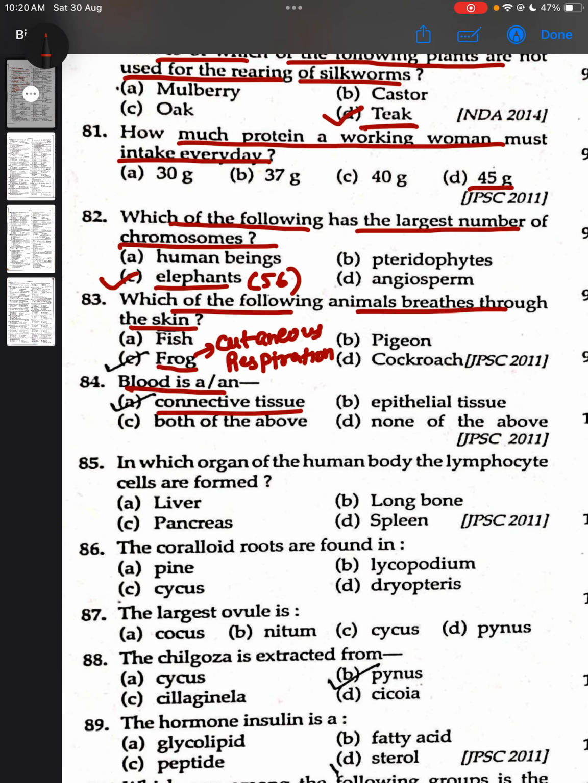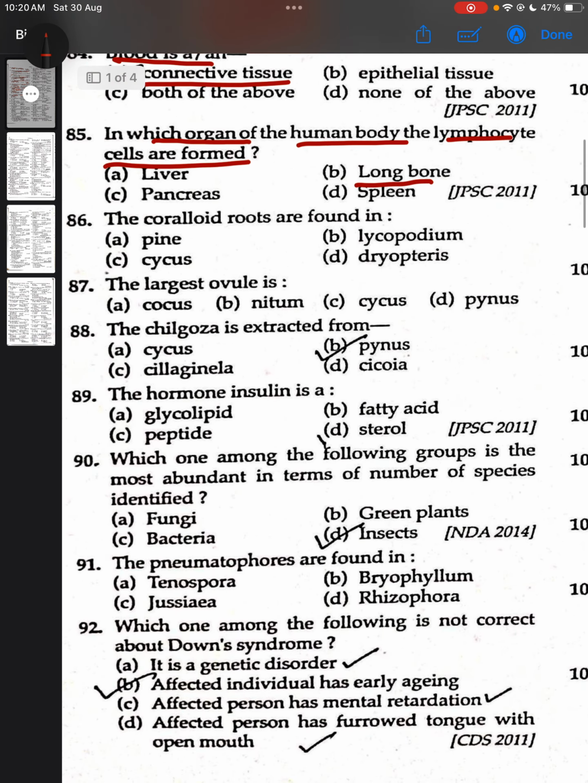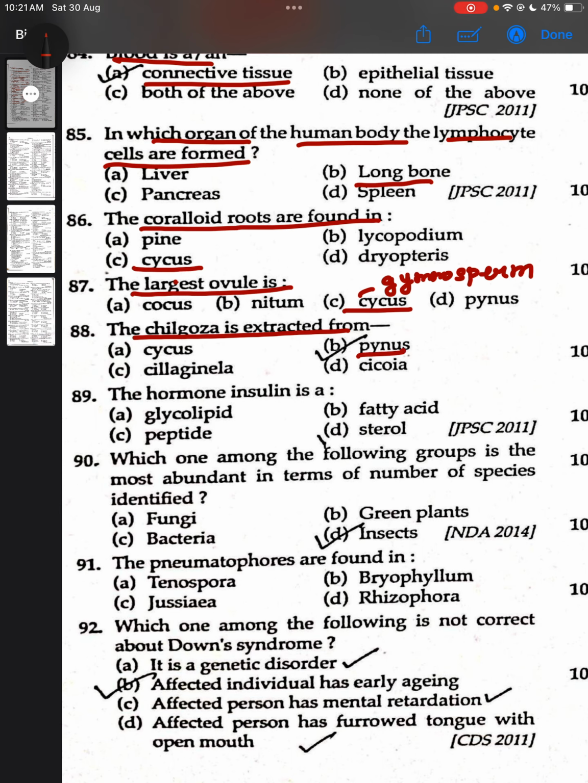Blood is a connective tissue. In which organ of human body the lymphocyte cells are formed? Long bone. The corolloid roots are found in cycas. The largest ovule is cycas, and cycas is an example of gymnosperm. The chilgoja is extracted from pinus.